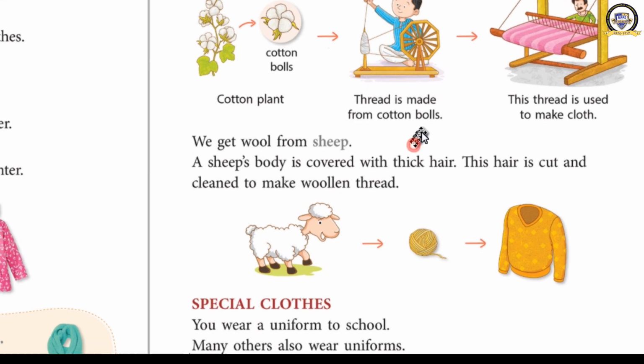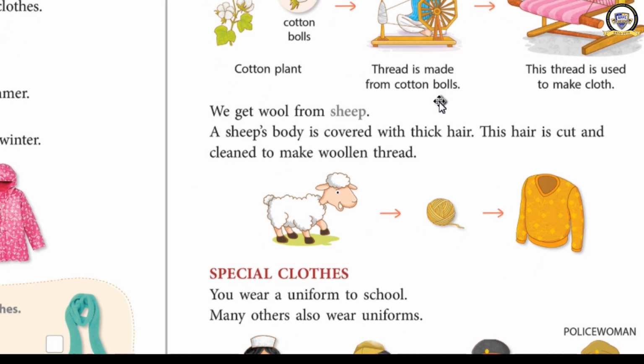Next one is woolen clothes. Who gave us wool? Sheep. Sheep gives us wool. A sheep's body is covered with thick hair. This is the hair of a sheep. That hair is cut and cleaned to make woolen thread.